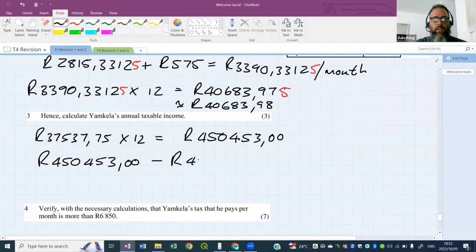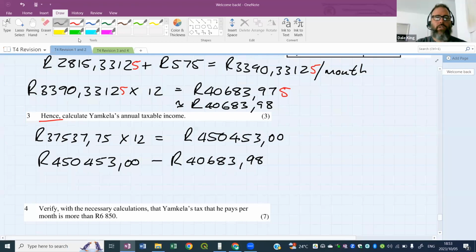All right. So how do we know that we need to use this value, 40,683 and 98 cents? Because the question started with the word hence. You see question 3 starts with the word hence. What that means is now that you have this answer in question 2, you need to use it in question 3. That's what the word hence means. Take your answer for the previous question and use it now in this question.